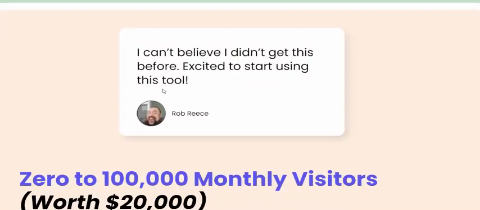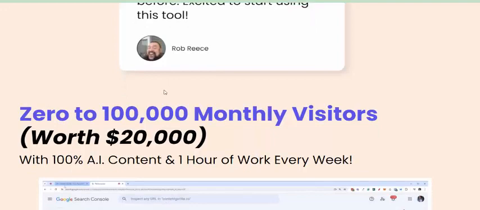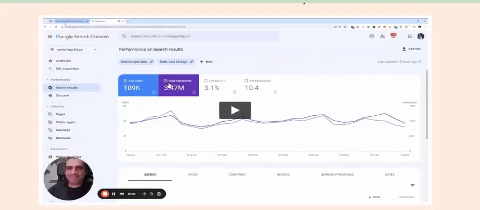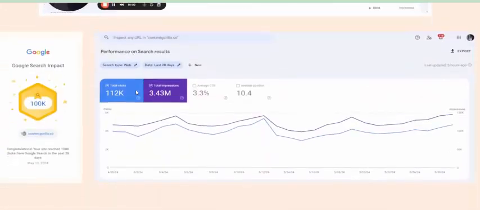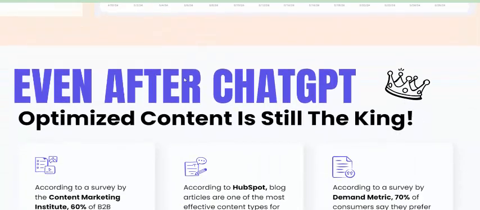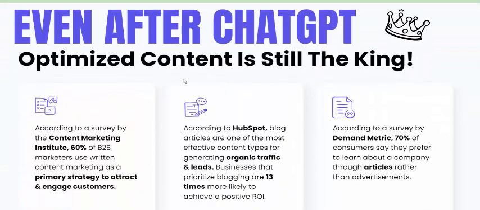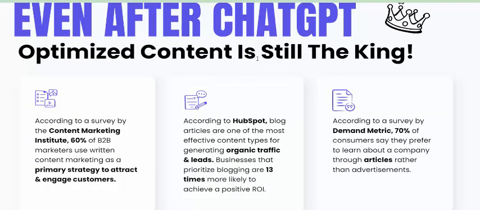Now let's see Content Gorilla: 0 to 1000 monthly visitors. Now let's see this 100% real website proof. Here is the total impressions and total clicks. This is the real, 100% real proof using Content Gorilla. And even after ChatGPT, optimized content is still the king.